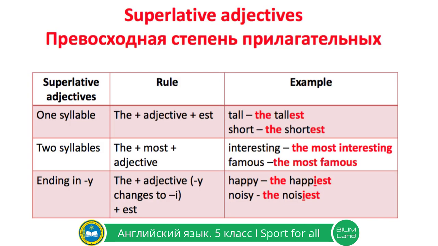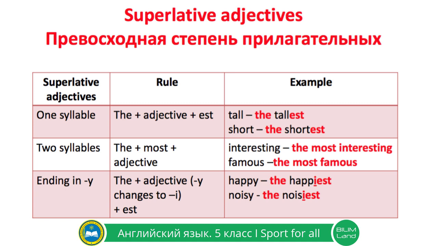Now, I will explain to you superlative degree of adjectives. Look at the table, please. We will look at one-syllable adjectives, two-syllable adjectives, and adjectives ending in y. For one-syllable adjectives, to make a superlative degree, we will use the definite article the, add adjective, and add suffix est. For example, tall, the tallest. Pay attention to the use of suffix est. Tall, the tallest. Short, the shortest.